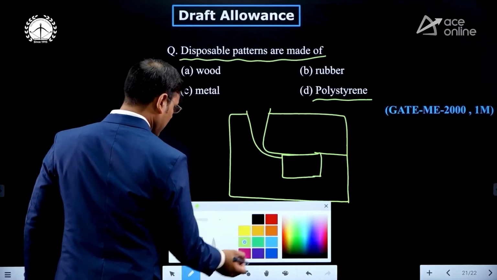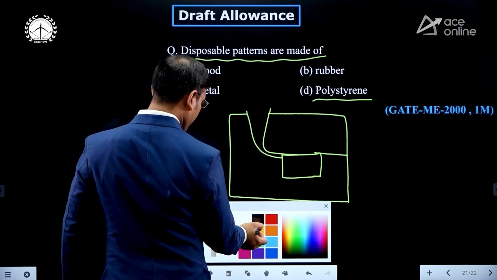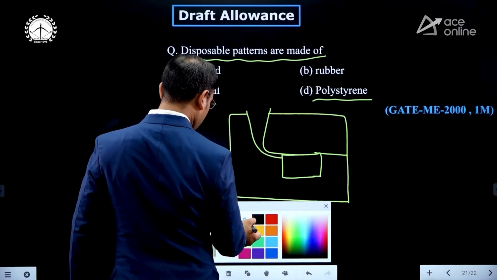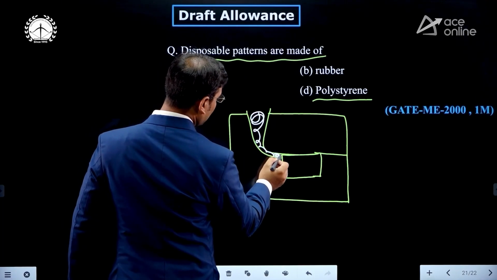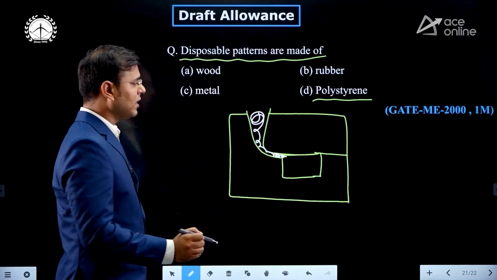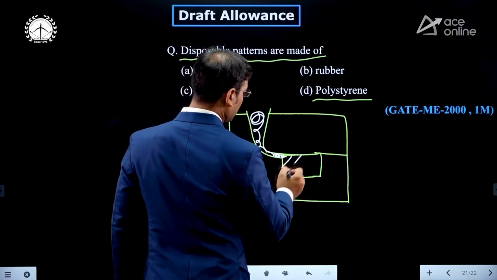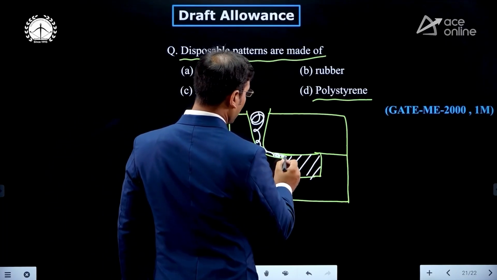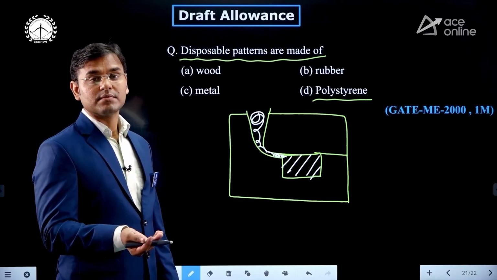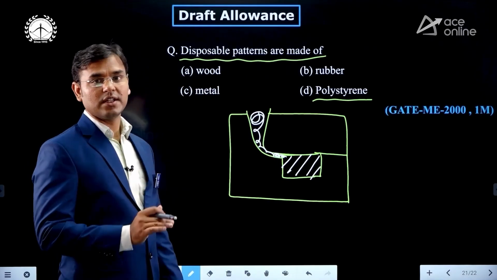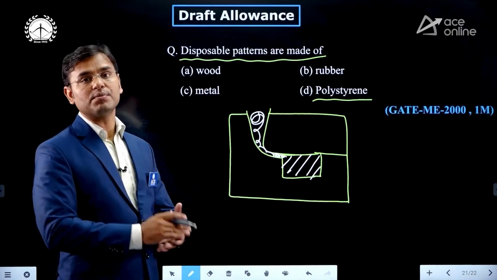And do you know that we are directly pouring the molten metal here? When that molten metal touches that polystyrene, then what happens? That polystyrene is melted, meaning melting of polystyrene and evaporation of polystyrene.